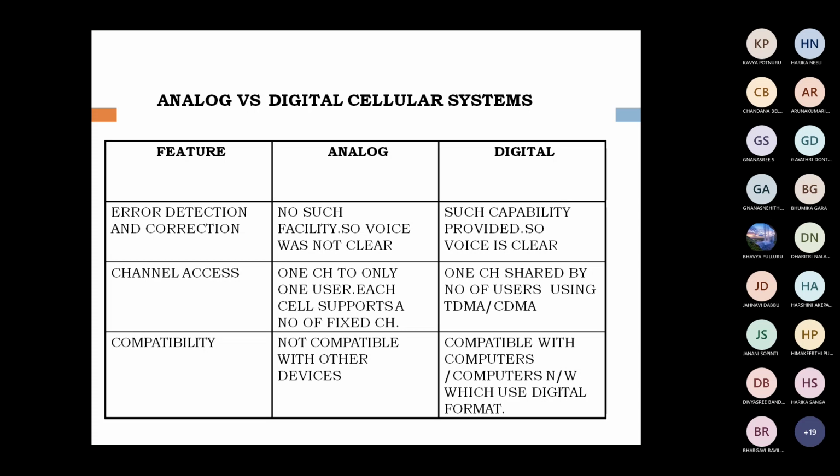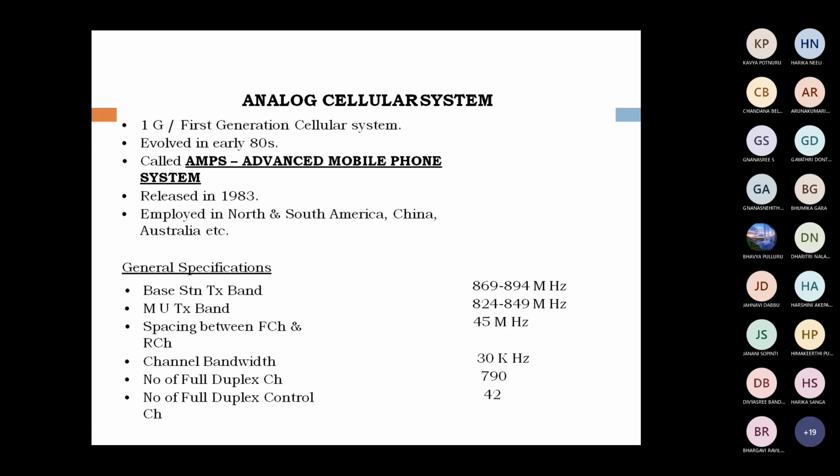Next one is compatibility. In analog cellular systems, there is no compatibility with other devices. That is, fixed devices are there. But digital is compatible with computers. We can connect your mobile to a computer and the computer to different networks, compatible with other systems. These are the features and differences between analog and digital systems.